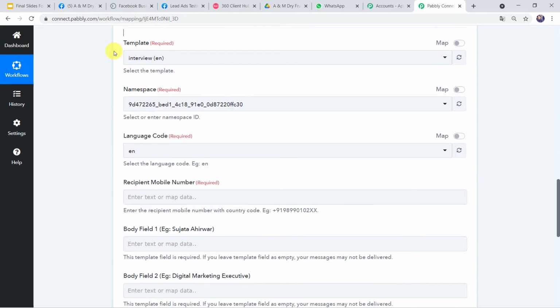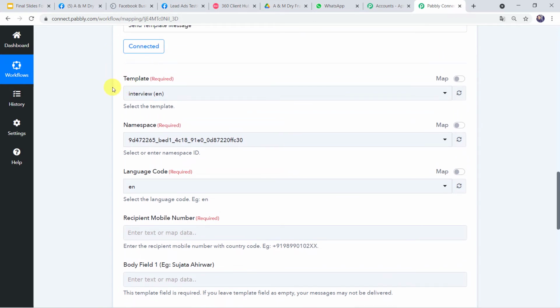So you might be thinking, what is a template? Template is simply a message that we want to send on the WhatsApp number of the customer. As we cannot send the messages directly on WhatsApp, first we have to create a template, get it approved, and once the template is approved, only then can the messages be sent on the WhatsApp number. That is the reason we have to select a specific template over here.